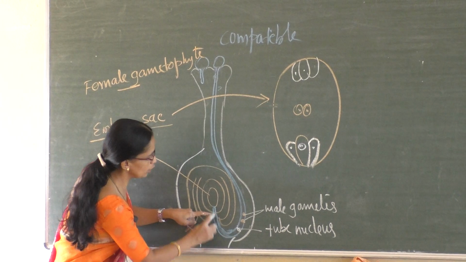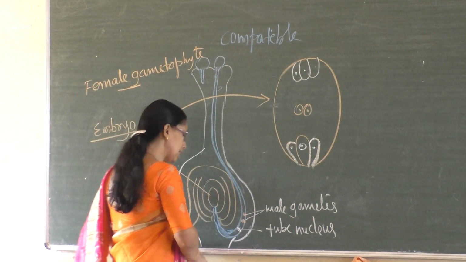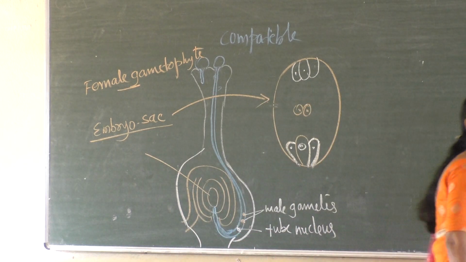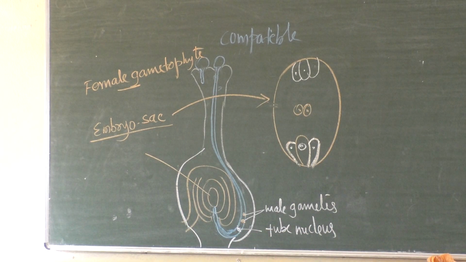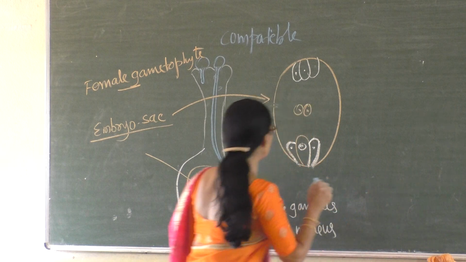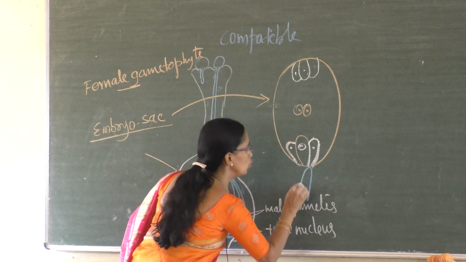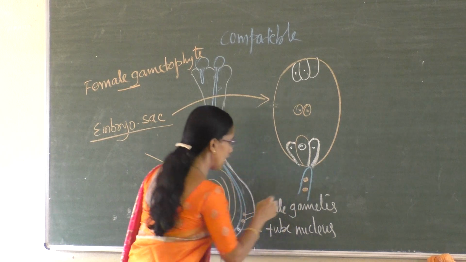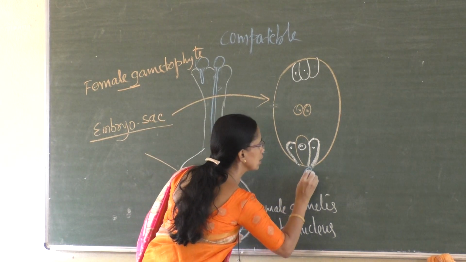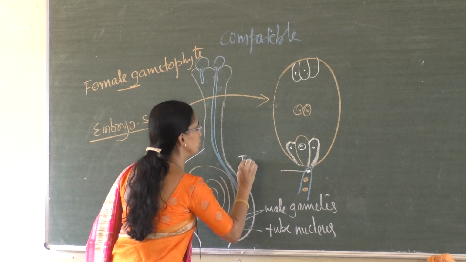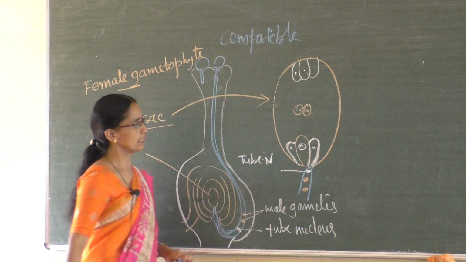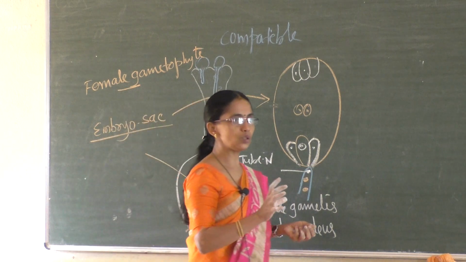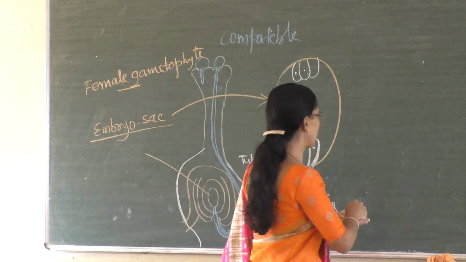Now this pollen tube enters into the embryo sac. Imagine like this, the pollen tube enters into the embryo sac. This is the pollen tube. Now the pollen tube reached here. The pollen tube is with the two male gametes and one more tube nucleus. Now only this portion, that is the egg apparatus. I will draw the egg apparatus in detail.